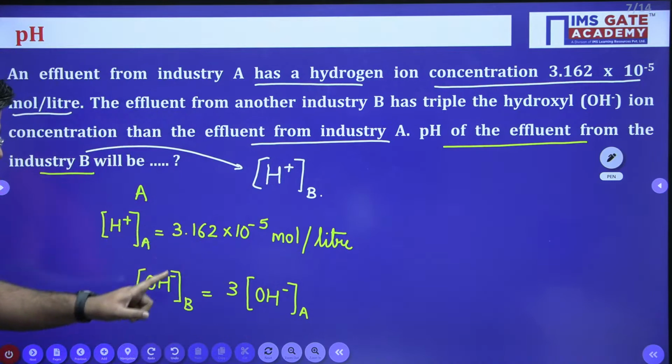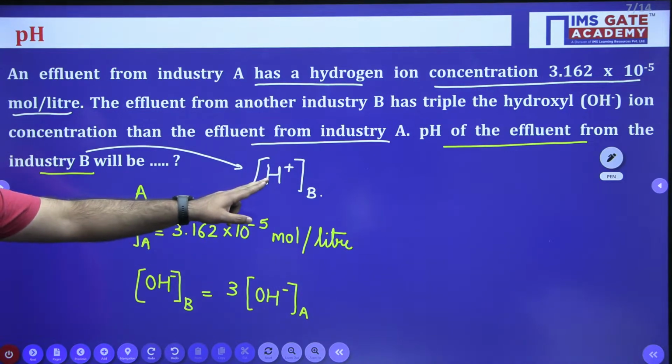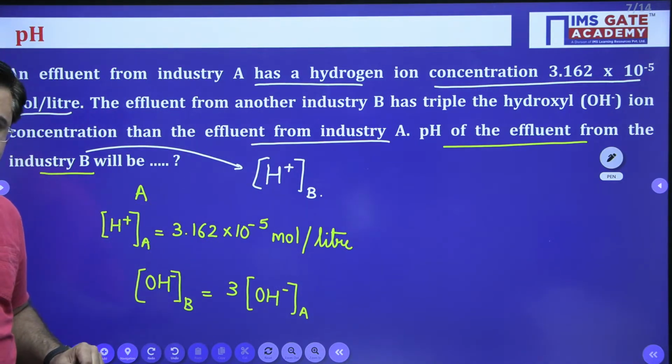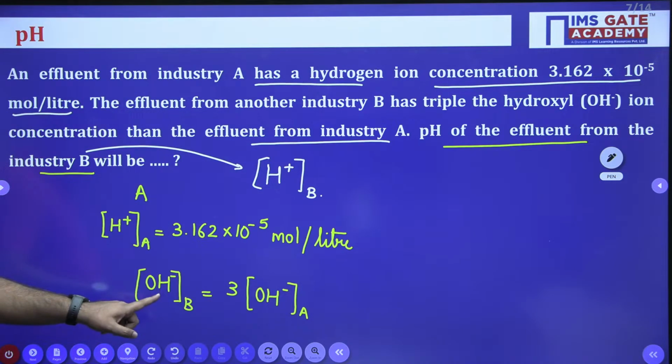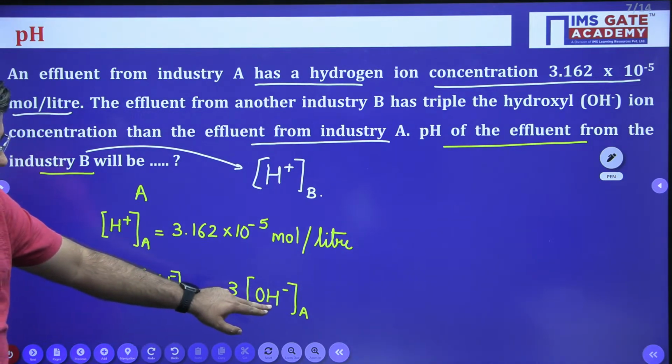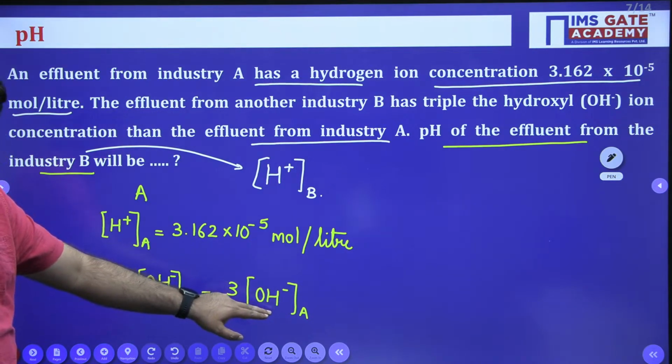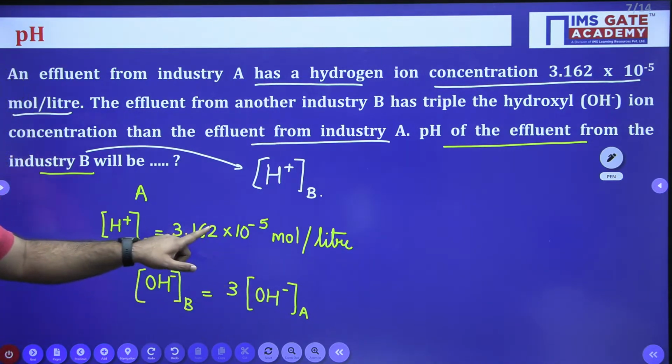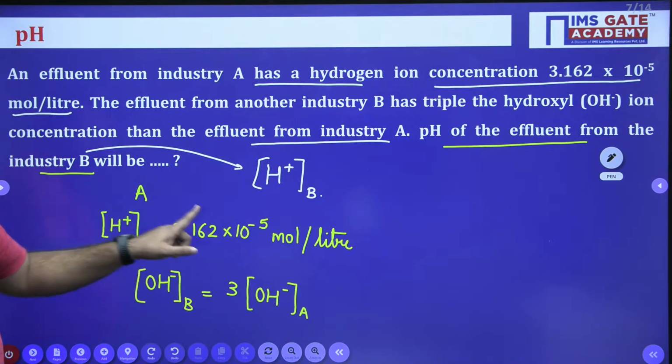If you know the OH minus ion concentration from industry B, you can use the ionic product and calculate this H plus ion concentration. Now, this OH minus ion concentration from industry B is 3 times the OH minus ion concentration for industry A. And this we can calculate by using the H plus ion concentration for industry A.